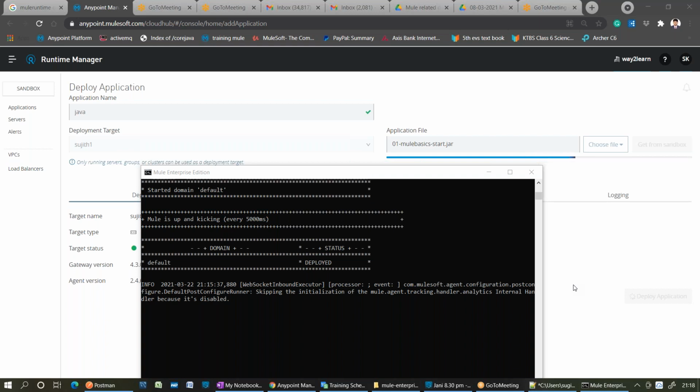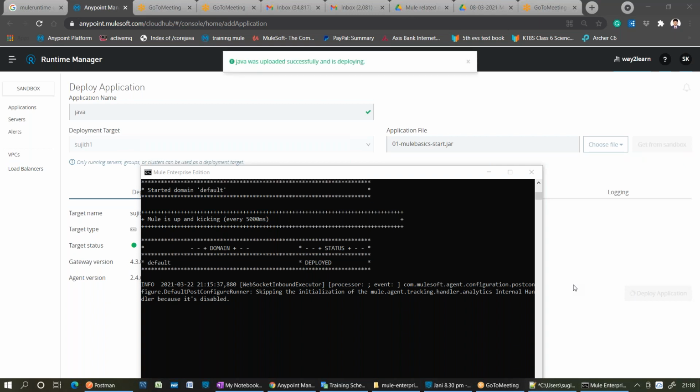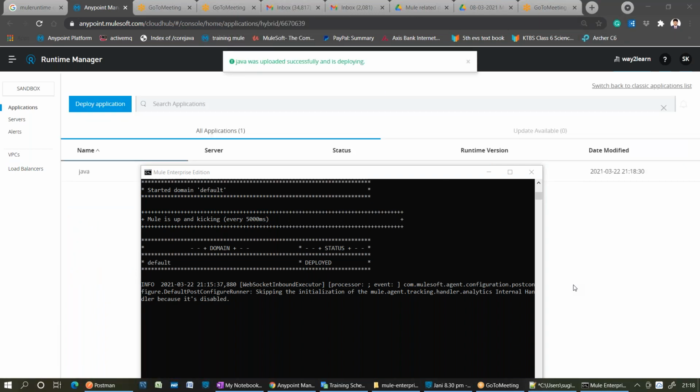Sujit, to extend Chandra's question, who maintains all these deployments in real scenarios? Admin level. It totally depends on the subscription package that the organization purchases with MuleSoft, the cloud account.